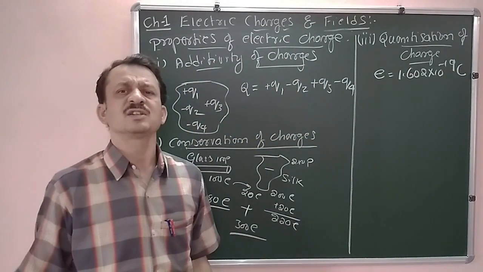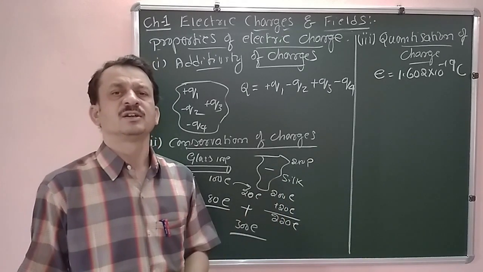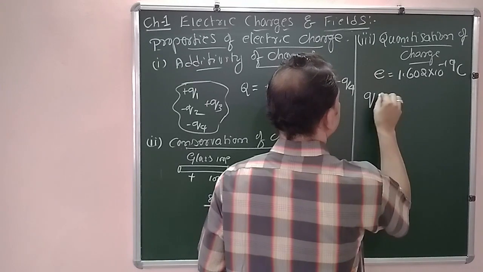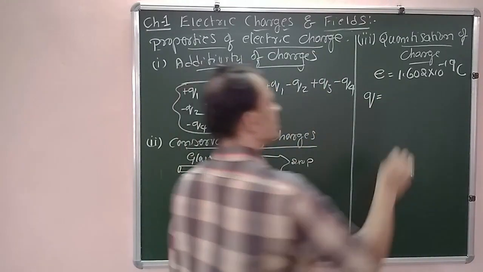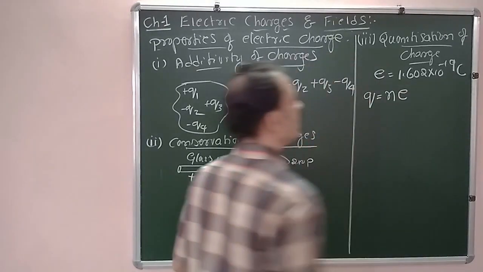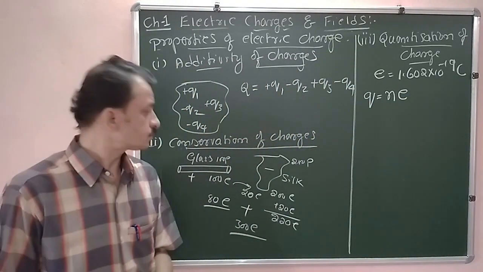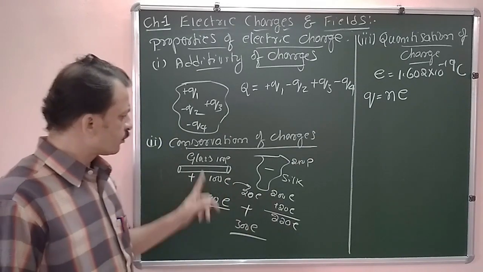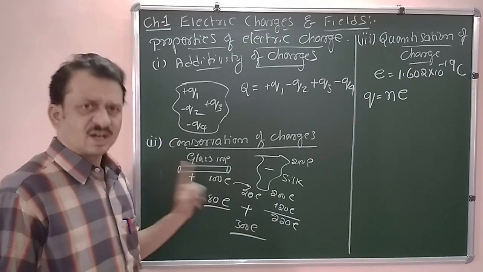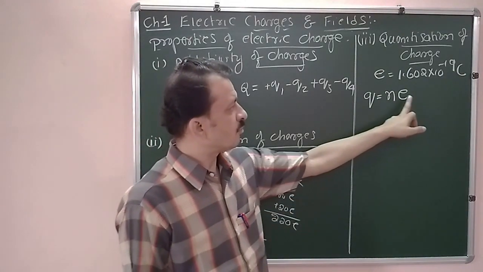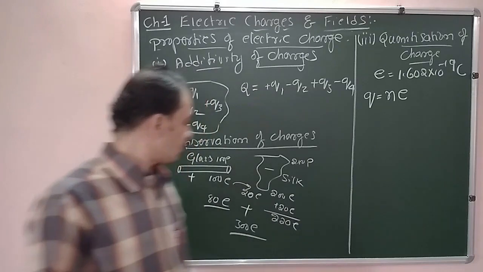If you find the charge of any object, if Q is the charge of an object, it is found to be some integral multiple of n and the basic charge e. Now in the case of a glass rod rubbed with the silk, if you find the charge of the glass rod, it is found to be some n multiple of charge of electron.